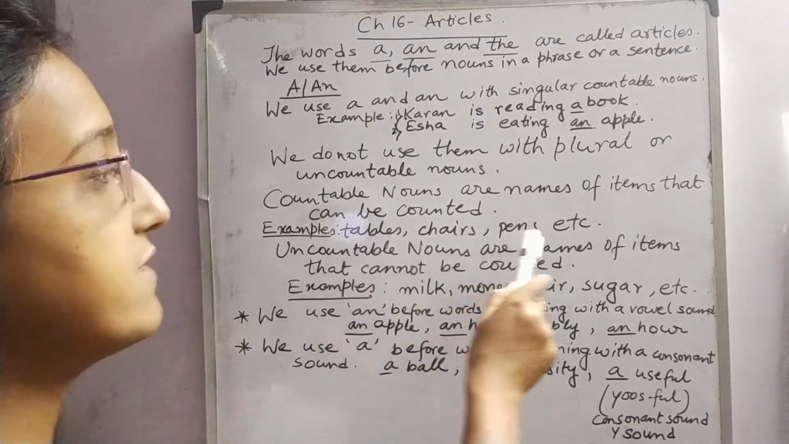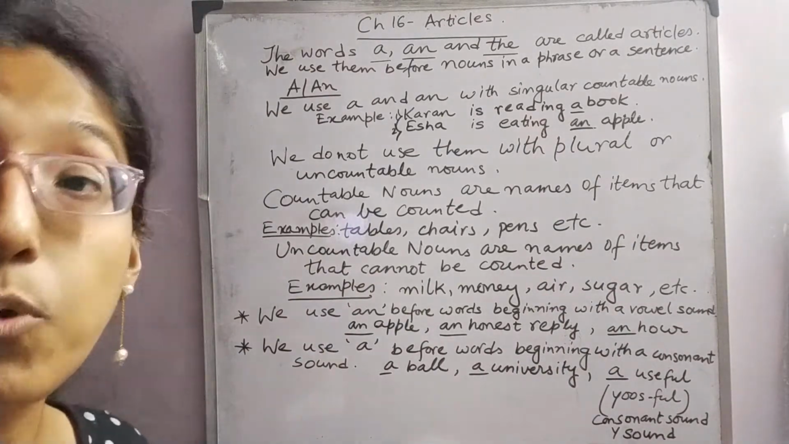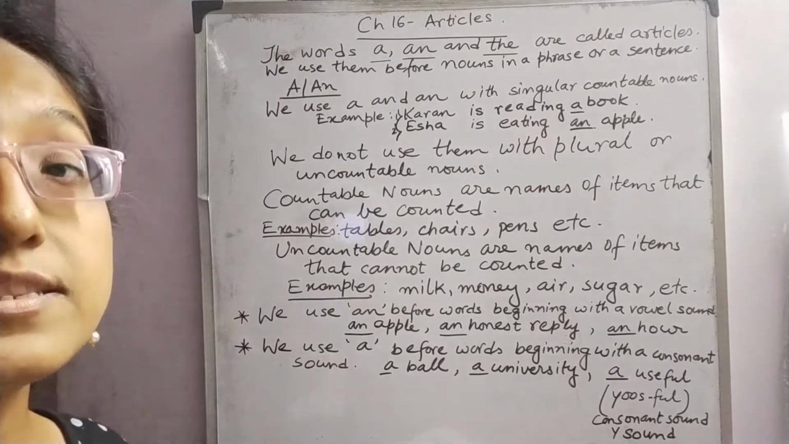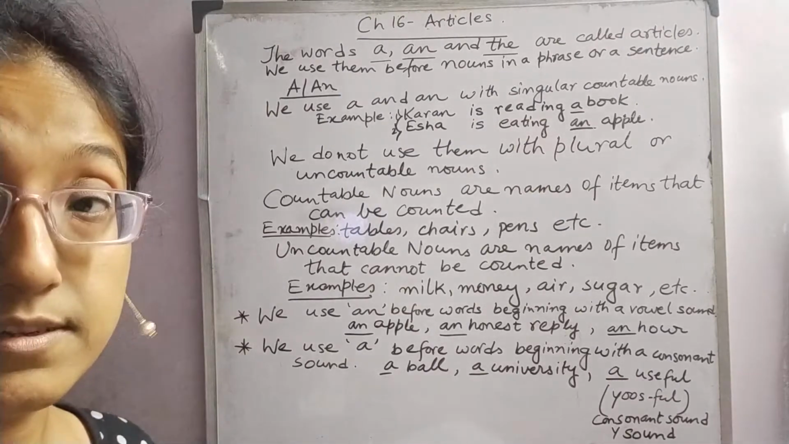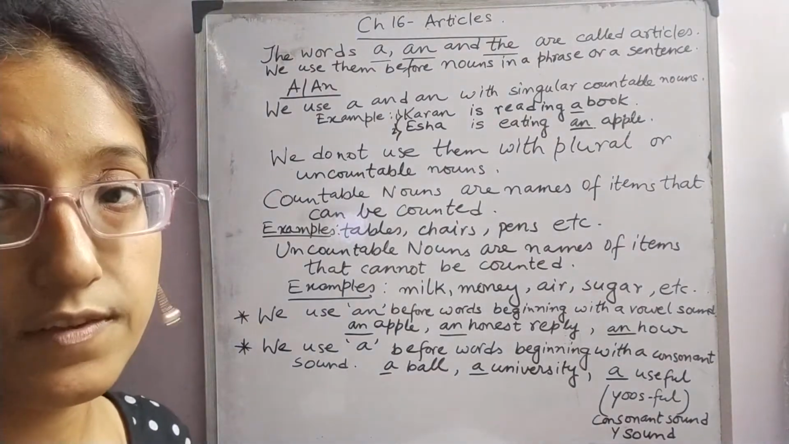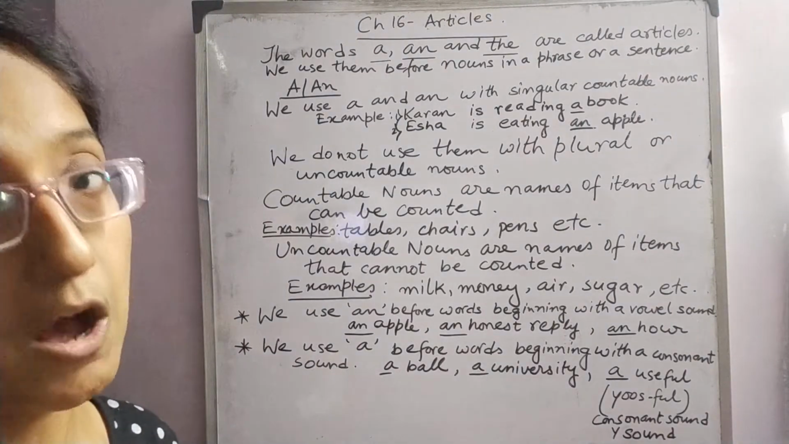So these examples I have written on the board. Now there are some more examples in your book as well. Let's look at those examples also. First is apples. Apples are countable. Second is oranges. And third one is books. All these are countable.